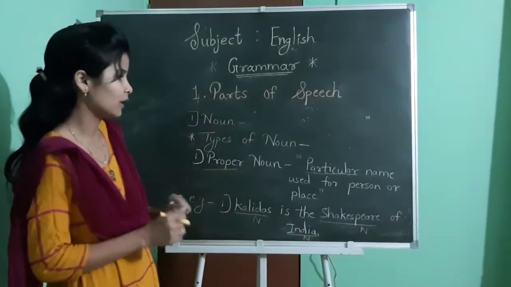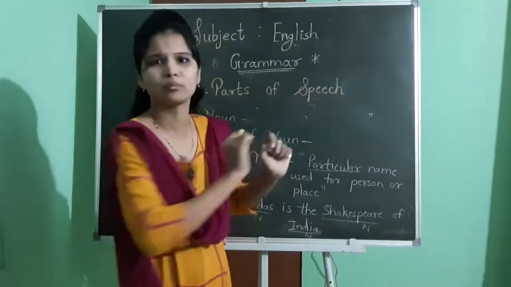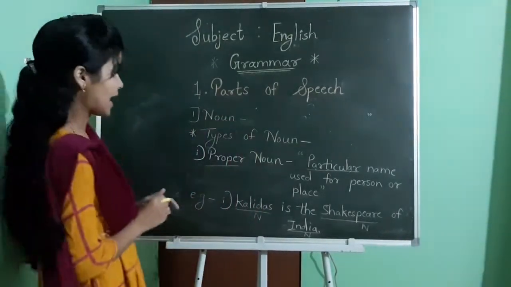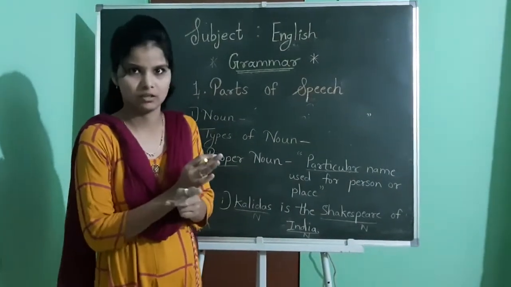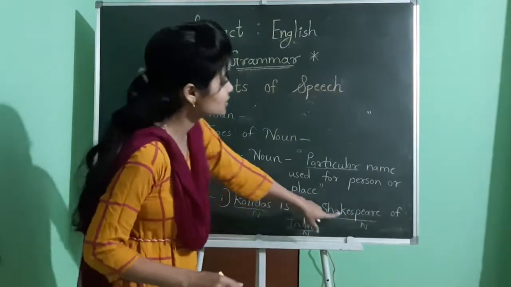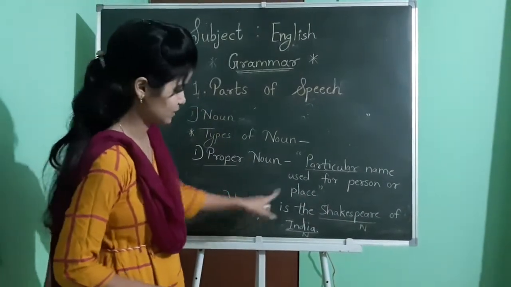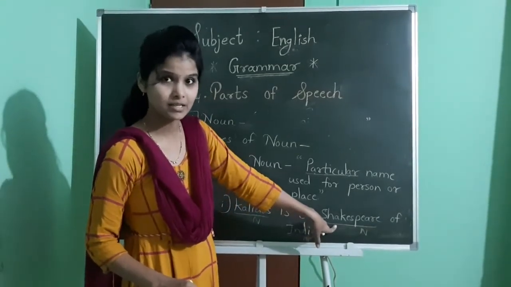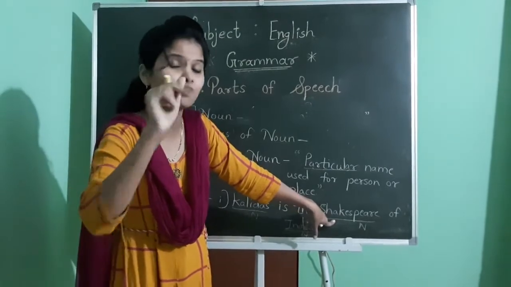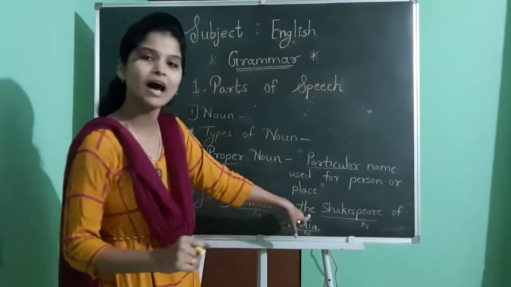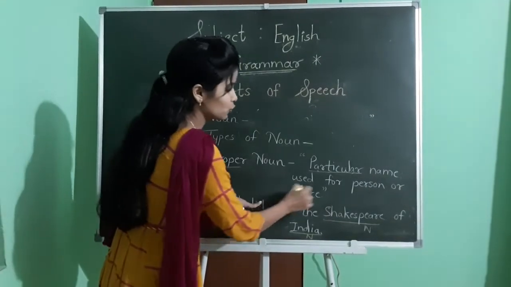But see, now I think you became confused about why Shakespeare can't be a proper noun. See, as I have told, if two proper nouns are compared with each other, see here, Kalidas is the Shakespeare of India. Here, I have compared Kalidas with Shakespeare. So to which proper noun you are comparing, before that proper noun only we use an article. So here, I compared Kalidas with whom?